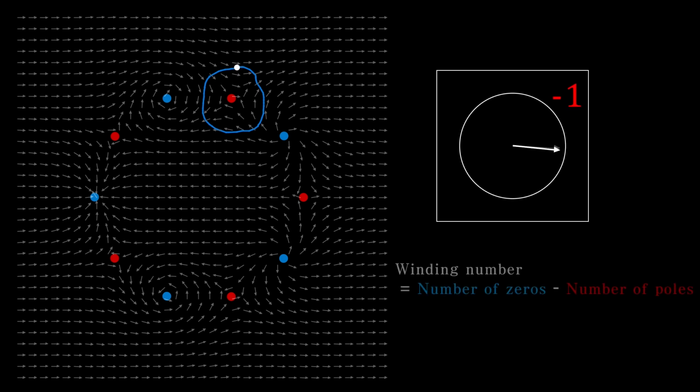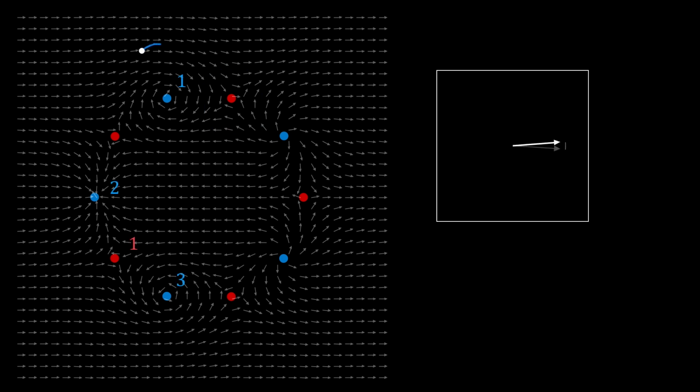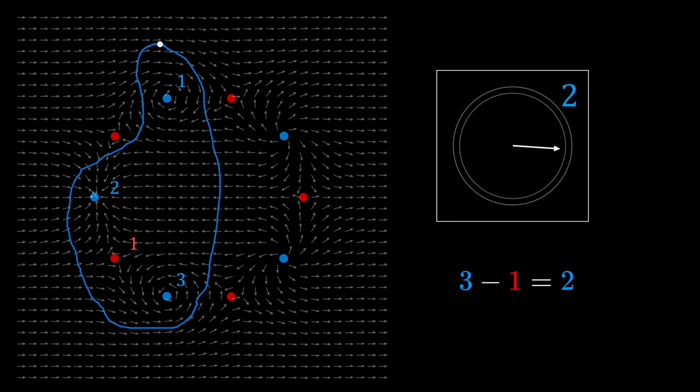In fact, the number of times the arrows rotate is given by the number of zeros inside the closed curve minus the number of poles, with counterclockwise as the positive direction. This is known as the argument principle. For example, let's enclose 3 zeros and 1 pole within the curve. According to the argument principle, the rotation count should be 3 minus 1 equals 2. Indeed, the arrows complete 2 full counterclockwise rotations.